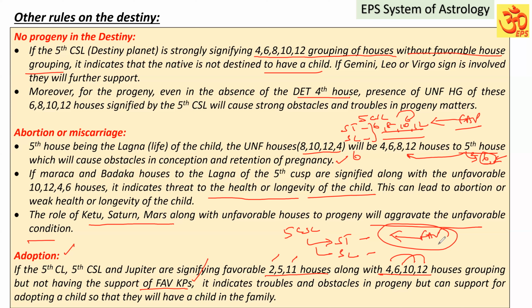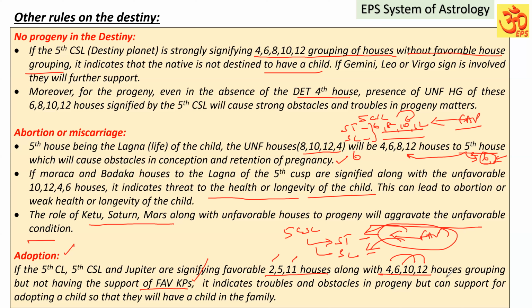And the favorable key planets are also not playing as one of the rulers, or they are not giving support to the star lord and sublord. In the absence of the favorable strong key planet, if they are present, they can delay, but they can favor pregnancy with the help of medical support. But here the favorable key planets' impact is also not there, and the unfavorable is strongly present, all depending on the strength of the unfavorable houses also. I have even discussed one chart in the example charts, which you can go through, so that you will understand practically.